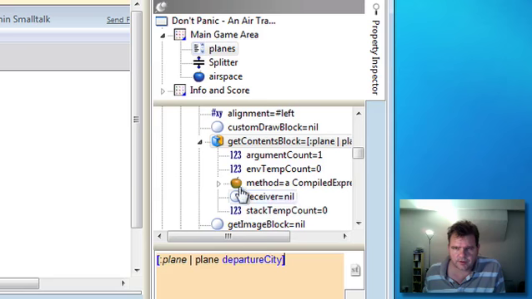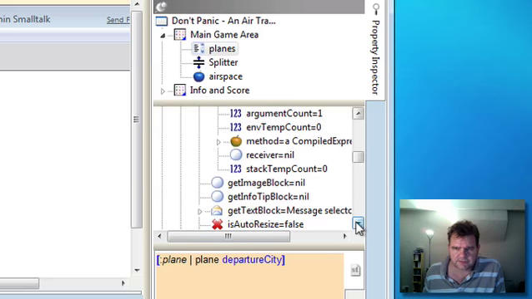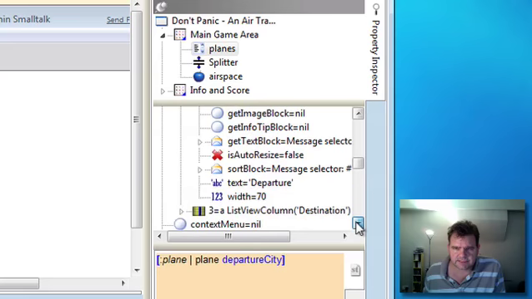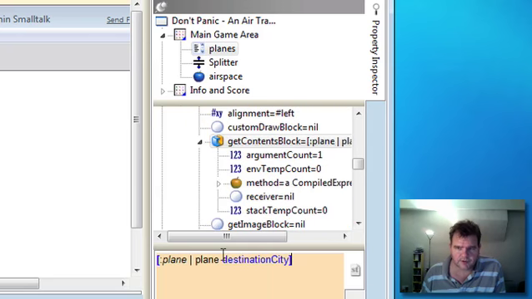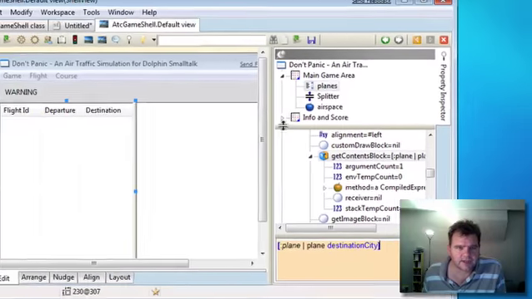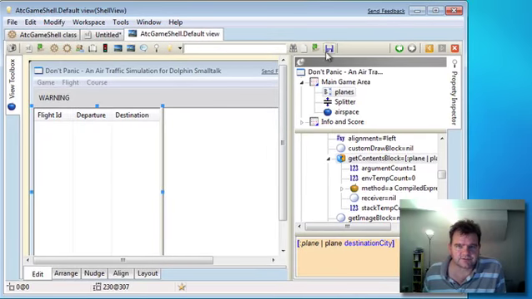Okay, and similarly with the third column, we're going to fill the get contents block with the destination city. I'll compile that, and now let us save this view out again.